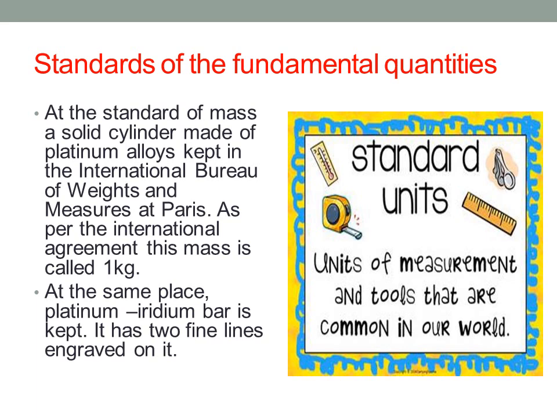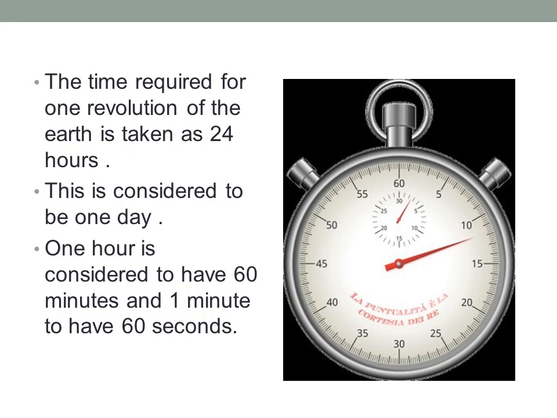Two fine lines are engraved on a platinum iridium bar kept in the International Bureau of Weights and Measures at Paris. The distance between these two lines is accepted as the standard meter. Students, the time required for one revolution of the earth is taken as 24 hours. This is considered to be 1 day. 1 hour is considered to have 60 minutes and 1 minute to have 60 seconds.